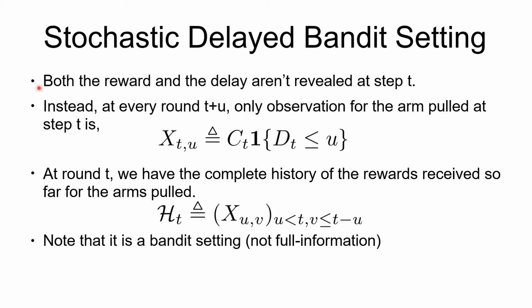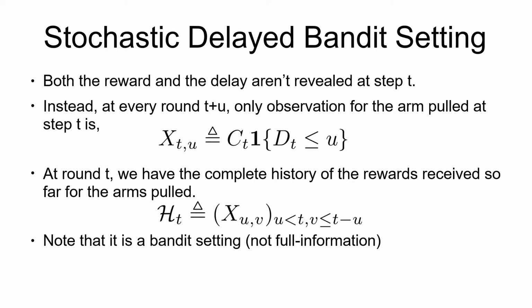The main distinguishing feature of the setting considered by the authors is that neither the reward nor the delay is revealed at step t. What we have instead at every subsequent round t+u is the following observation. We have the product of the reward of the arm pulled at time t and the indicator function denoting if the subsequent delay associated with the arm pulled at time t has been passed. Thus, we have the reward if the delay has been passed, or 0 otherwise. At every round t, we have the complete history of the rewards received so far for the arms pulled, which is denoted by H_t. Note that this is a bandit setting and we only have information for the arm pulled at time t.